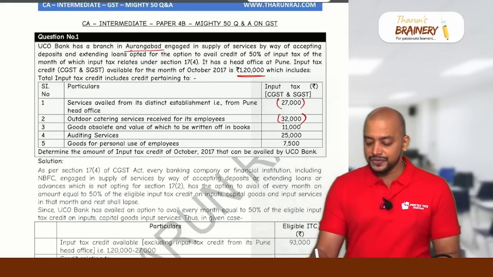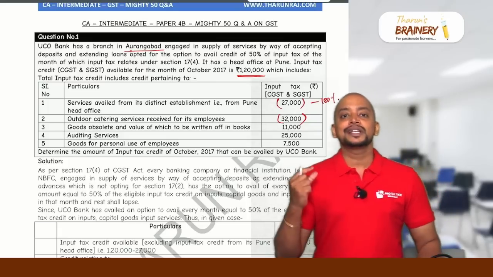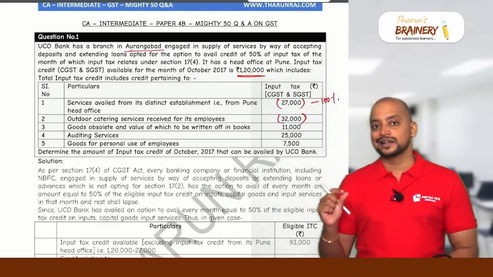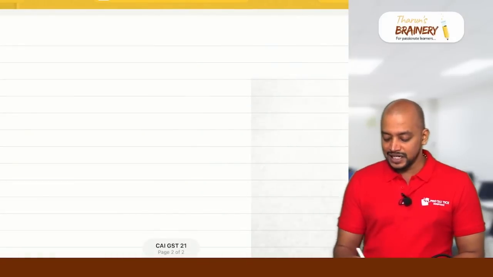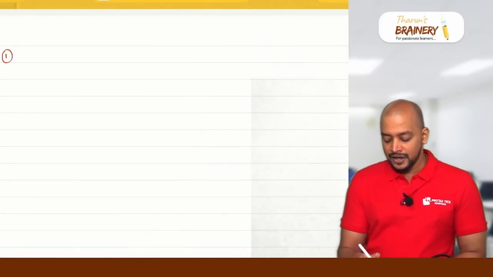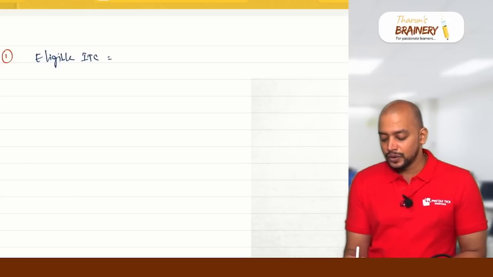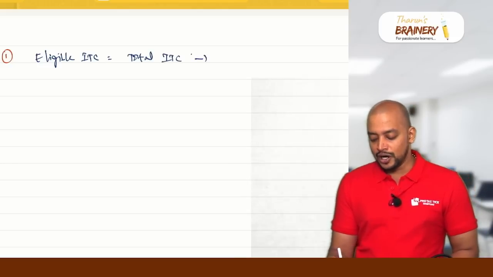On this 27,000 we will get 100% ITC. But why are we taking it out? Because first we need to know the eligible ITC on which 50% of the credit can be taken. To find that eligible ITC, we first take the total ITC minus the blocked ITC.